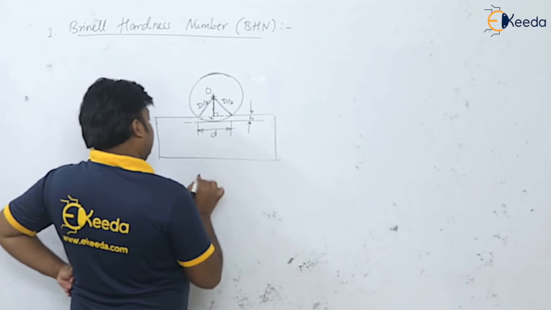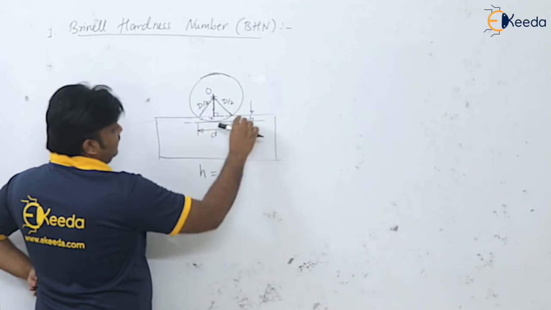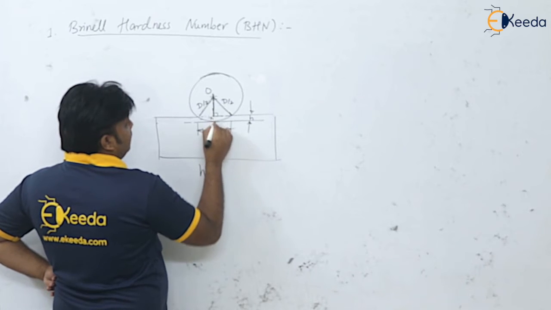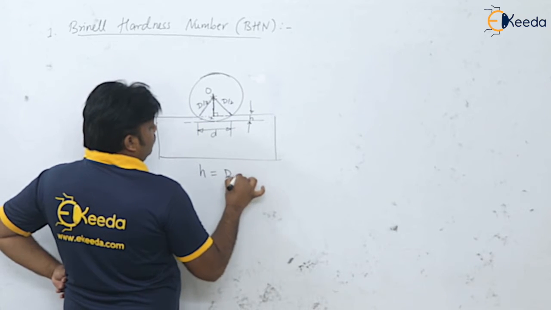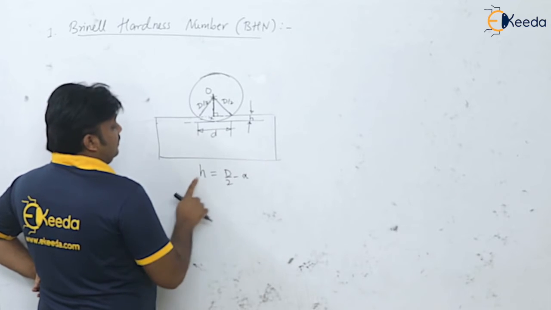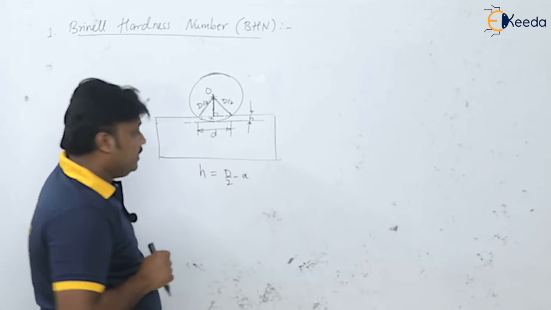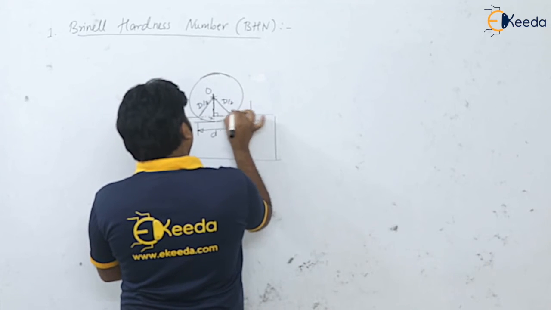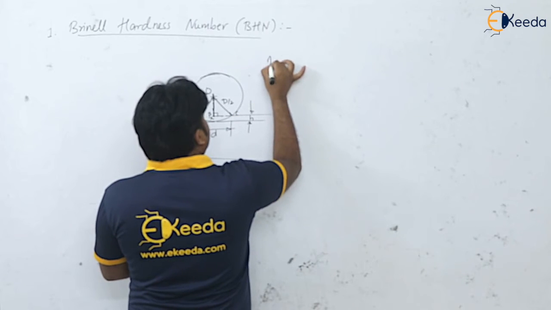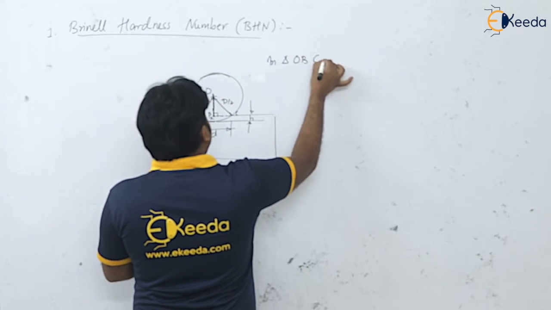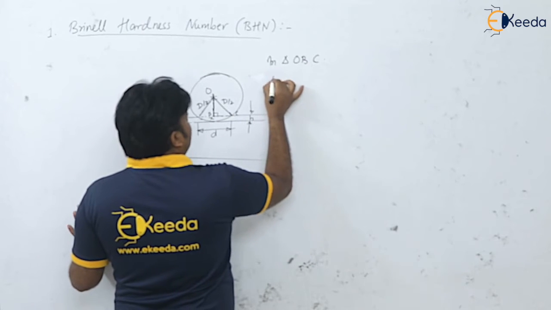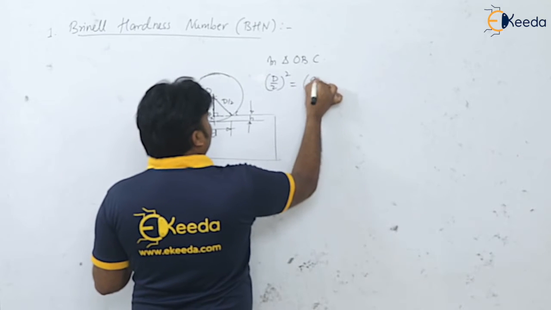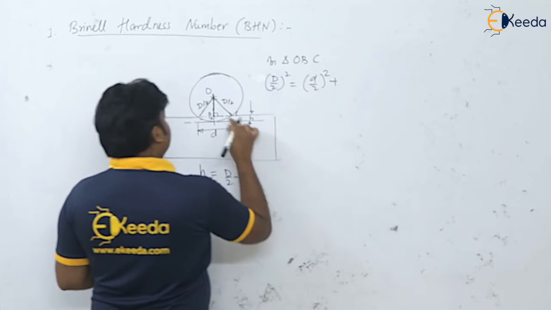Dear students, what is the value of h? How to calculate this h? How can we find the depth of indentation? It is this D by 2 minus this x. So D by 2 minus x, we can get the value for h, isn't it? Now in triangle OBC, what can we have here? This hypotenuse, D by 2 whole squared, is equal to small d by 2 whole squared plus this what?